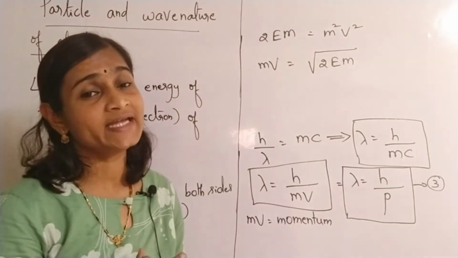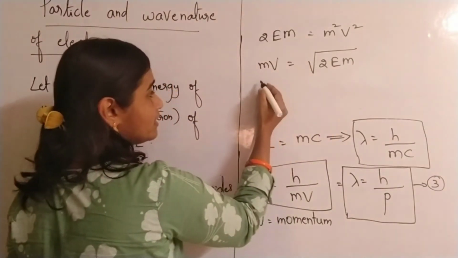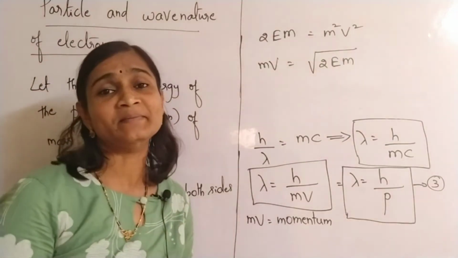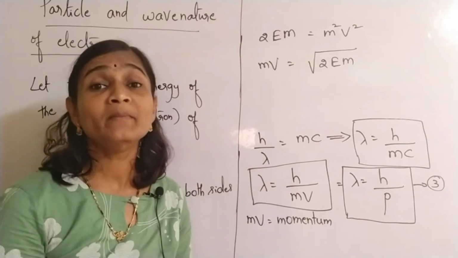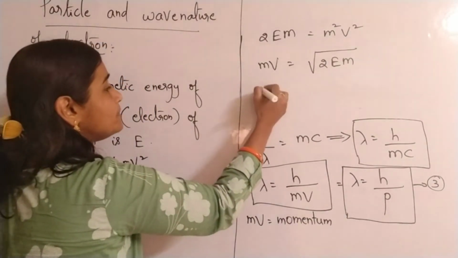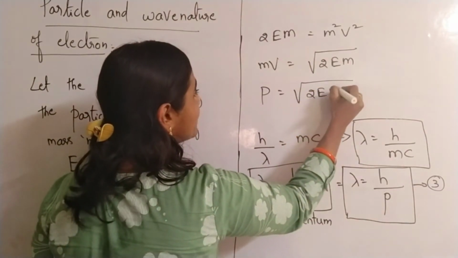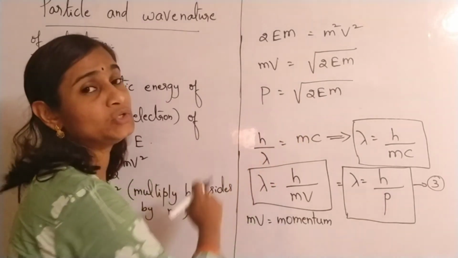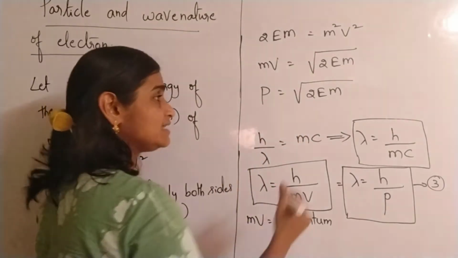Then what will we be getting? mv is equal to root 2 into E into m. Here again you know that mv stands for momentum, mass into velocity. Which means P is equal to root 2 into E into m. Now, in place of this P, if we keep root 2 into E into m, what are we going to get?